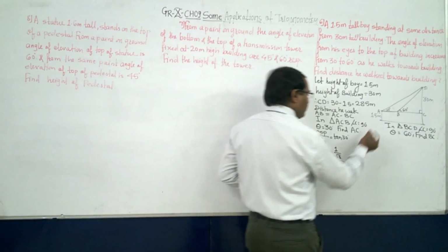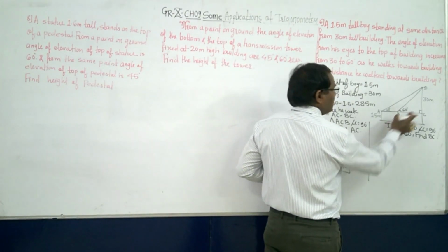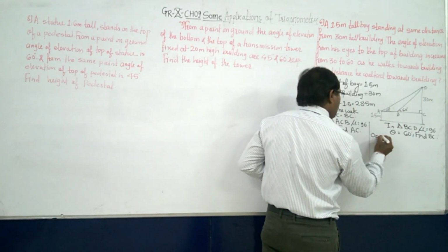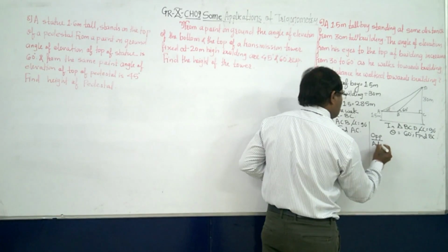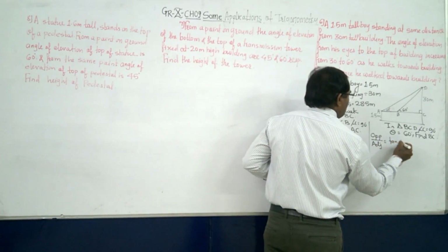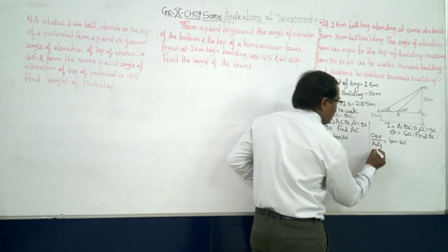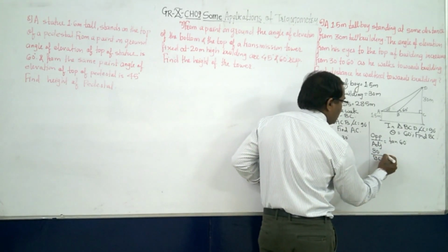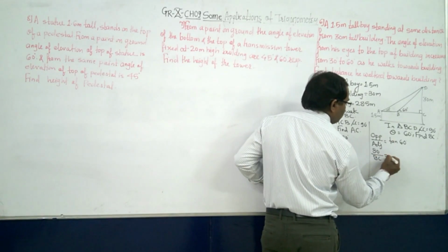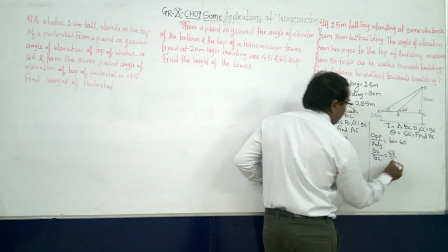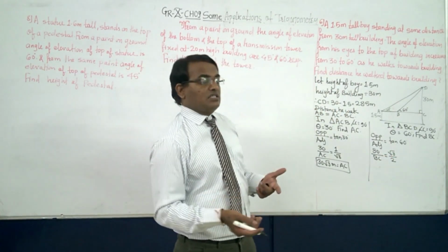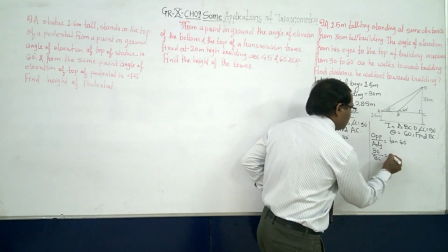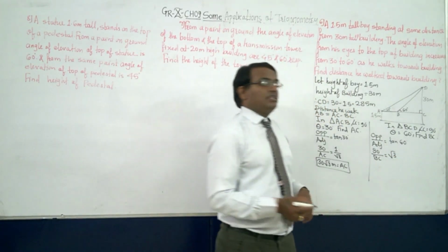Now similarly, if you find out here, again theta, opposite and adjacent. So again opposite upon adjacent is equal to tan 60. What is the opposite value? 30. Adjacent value is what? BC. And tan 60 is what?